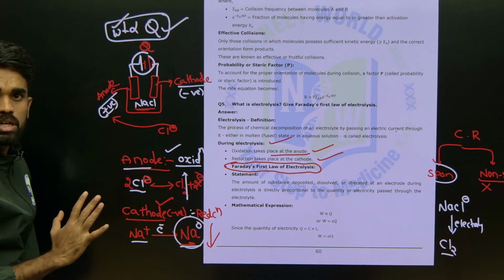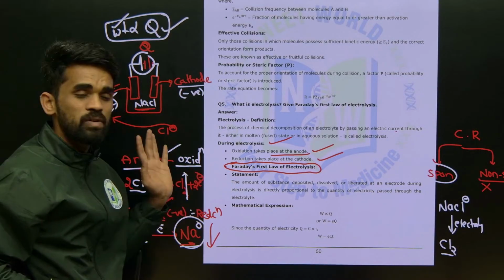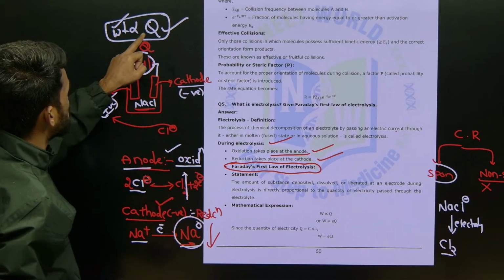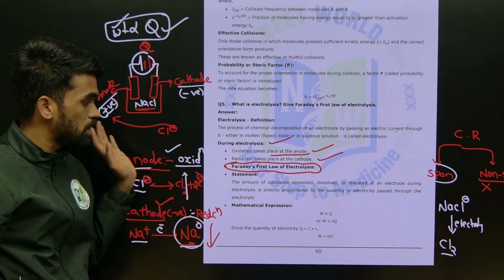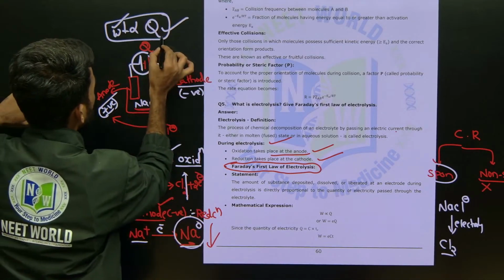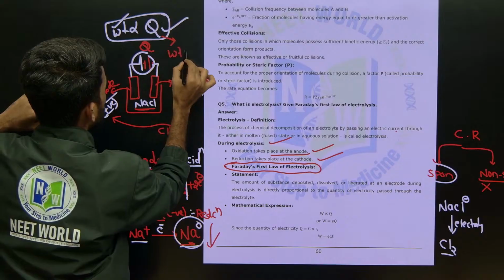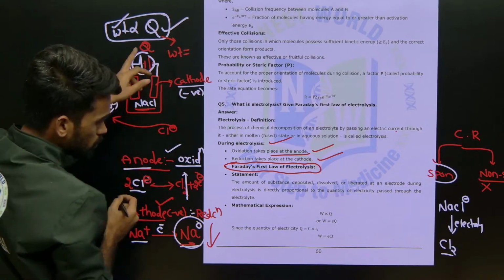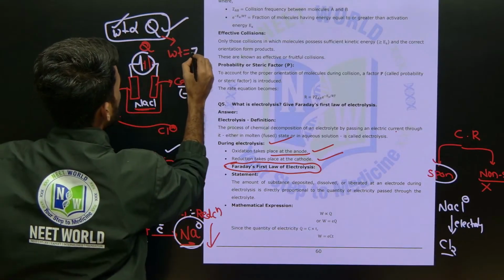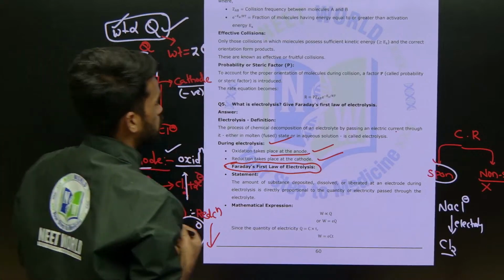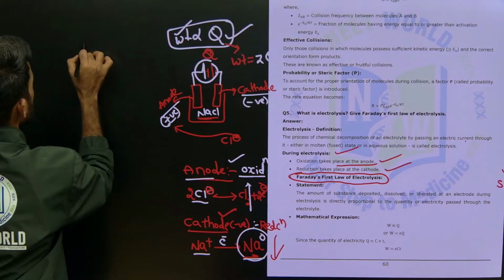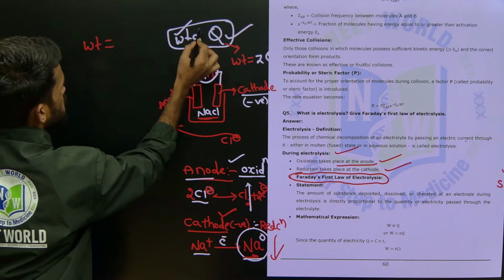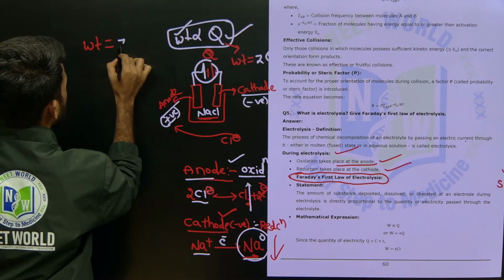So that's how you need to understand. So this is what the first law of Faraday says. Weight of a substance is directly proportional to quantity of charge we are passing through that electrolytic solution. Okay. So from this I am writing weight is equal to Z Q. So what do we mean by Q here? So weight is equal, I am just removing this proportionality, I am writing it as ZQ.